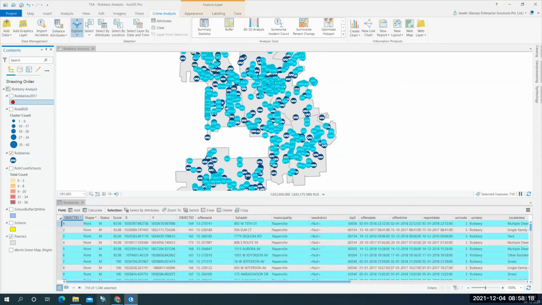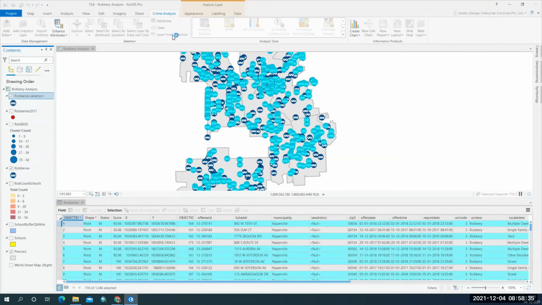So if you see here, out of 1,346 records, there are 710 records which occurred in 2018. So I want to make a layer out of this, and I want to rename that layer as robberies 2018. And if you want to give a different symbology, you can give.